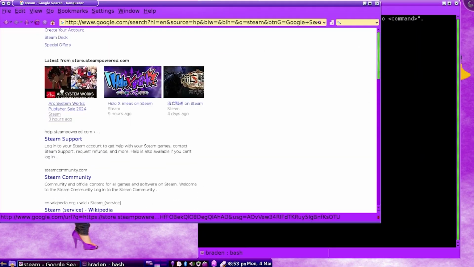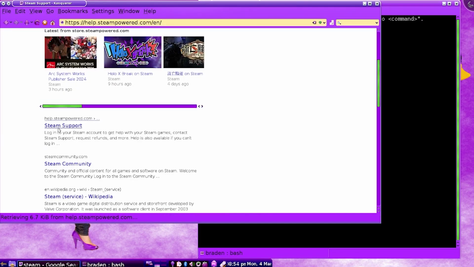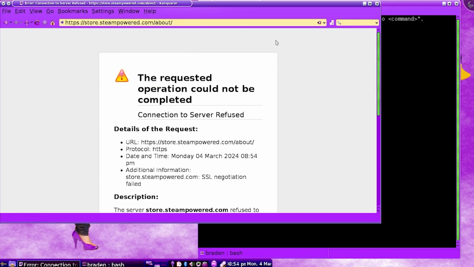And now we should... Oh my God, the screen tearing is awful. Should be able... Oh, okay then. Can I go to Steam support? I need it. Swear to God, if Steam support loads. Oh my God, why would Steam support load? But regular Steam wouldn't. Anyway, let's see if we can install Steam. Why? Why is it only the freaking store?